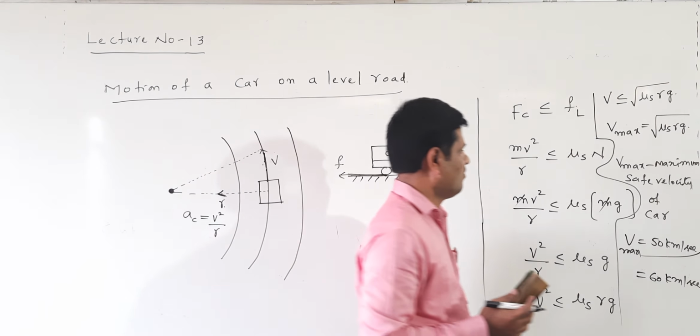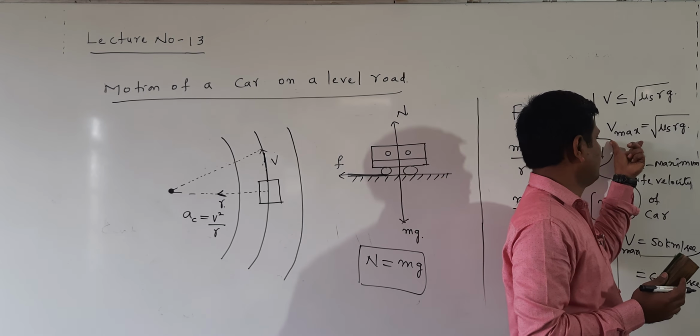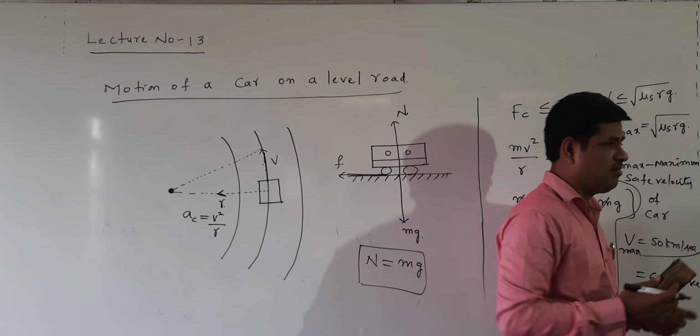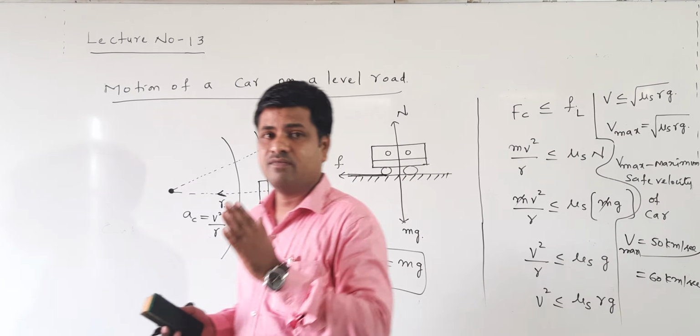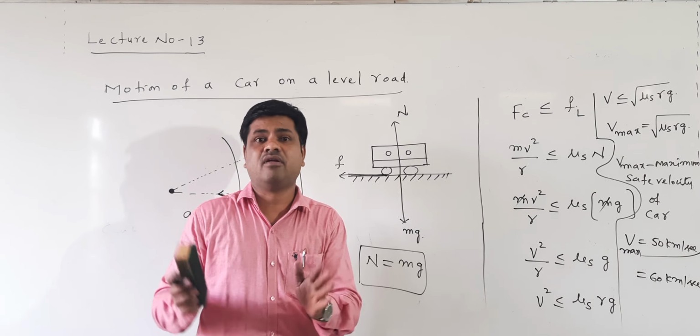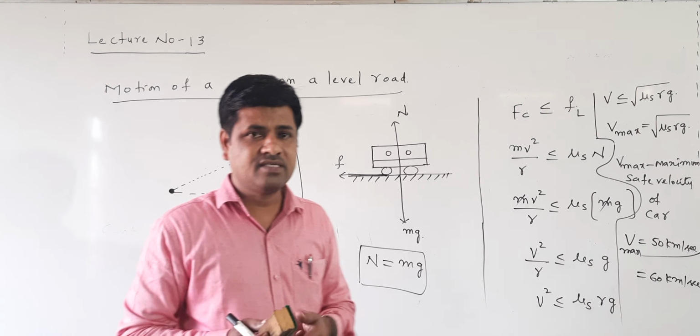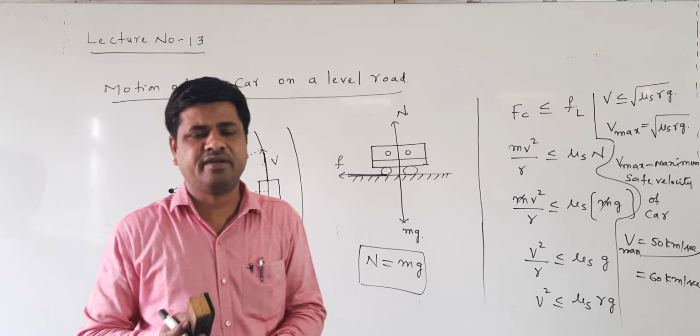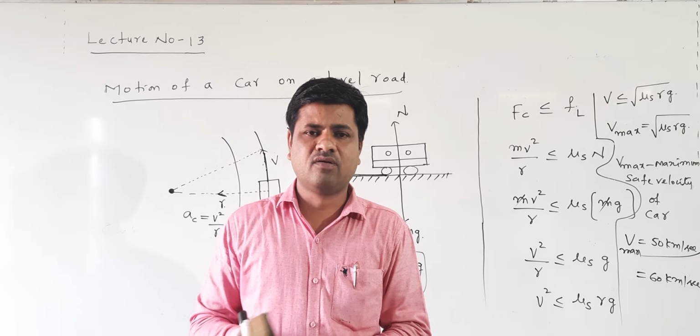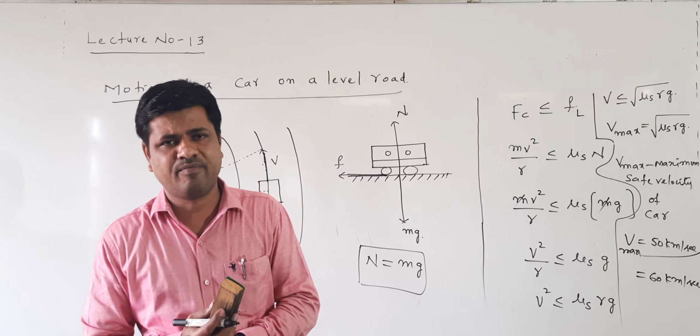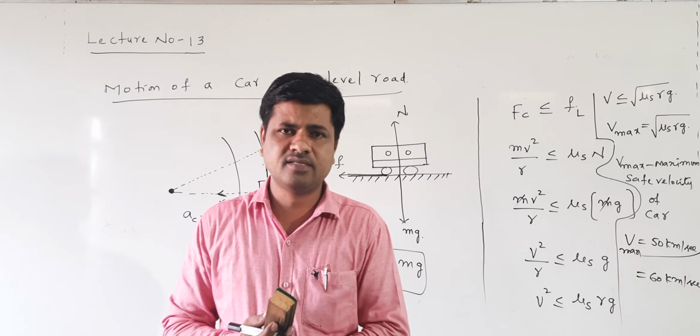Now this is the formula for the maximum safe velocity of a car when the car is moving on a level circular road. Another topic is the banking of roads. We will discuss in the next class how they bank the roads and what the maximum velocity formula is. Thank you.